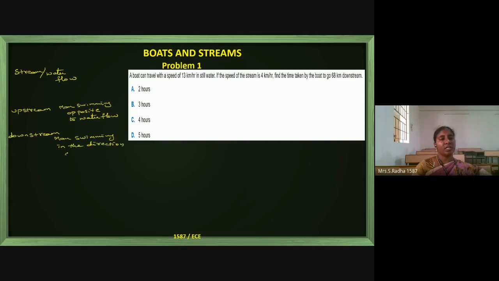Downstream will be easy. Downstream means water is flowing in the same direction, and the man is also swimming in the same direction. So his swimming will be easy. Okay, this is case 1.